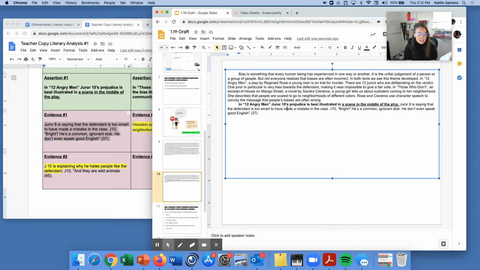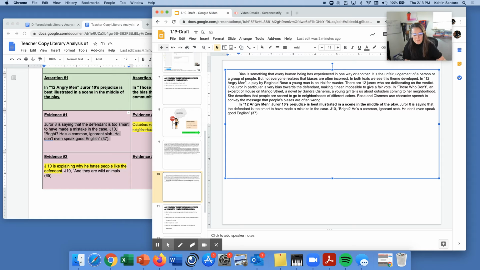And Juror 8 is saying, why would he yell, "I'm going to kill you," if he was really going to do that? That's not very smart because then other people would hear. So the eighth juror is saying, this boy is smart. He wouldn't have made a mistake like that. So clearly he's innocent. And Juror 10 says, he's not smart because he doesn't speak English well.